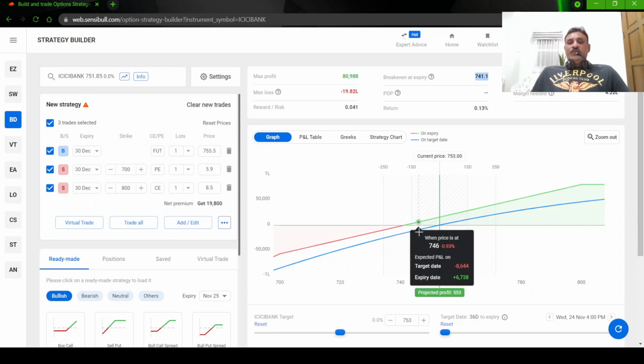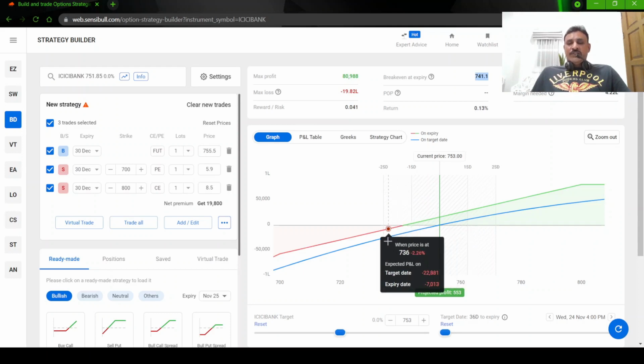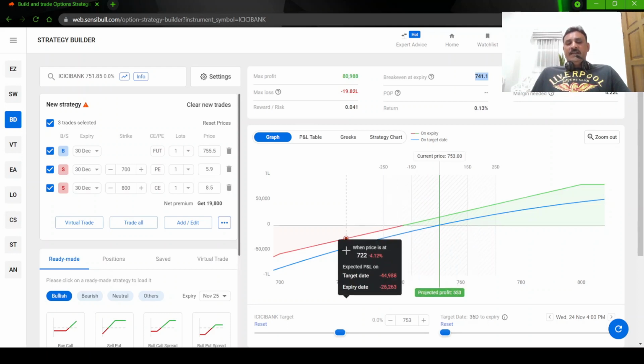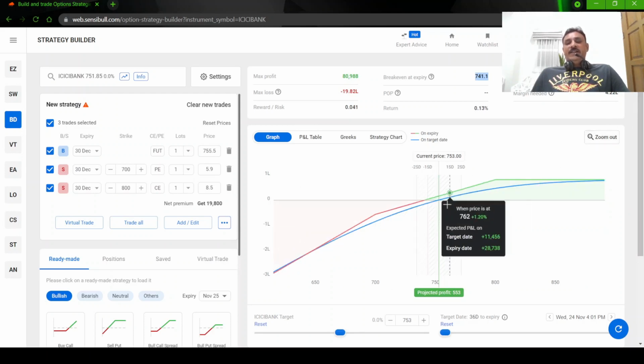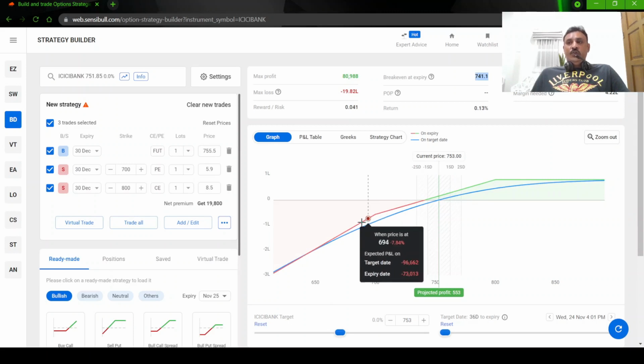Okay. So when it goes down further, initially the loss will be less. You will say like when it goes to like 720, 722, the target date you will have about 50,000 rupees loss, because we are going directly long on future. So every day you have to keep some cash for covering the MTM loss. Okay. And your loss will accelerate once your put strike comes. Your put strike is 700, right? So when 700 comes, the loss is going to be huge.